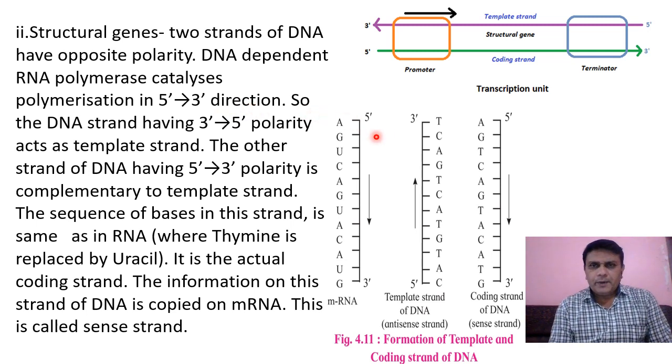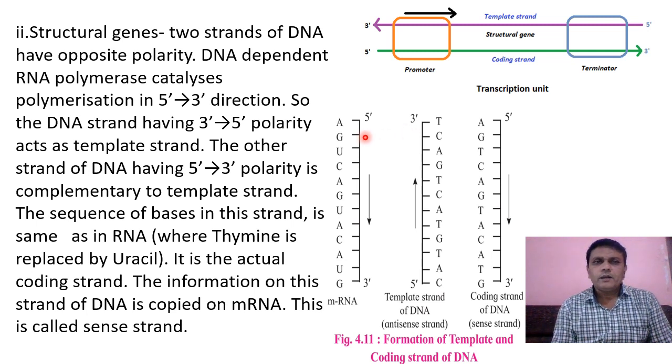DNA dependent RNA polymerase, or RNA polymerase, is an enzyme which catalyzes the formation of messenger RNA, and it carries out the polymerization, that means formation of messenger RNA, in the 5 to 3 direction.